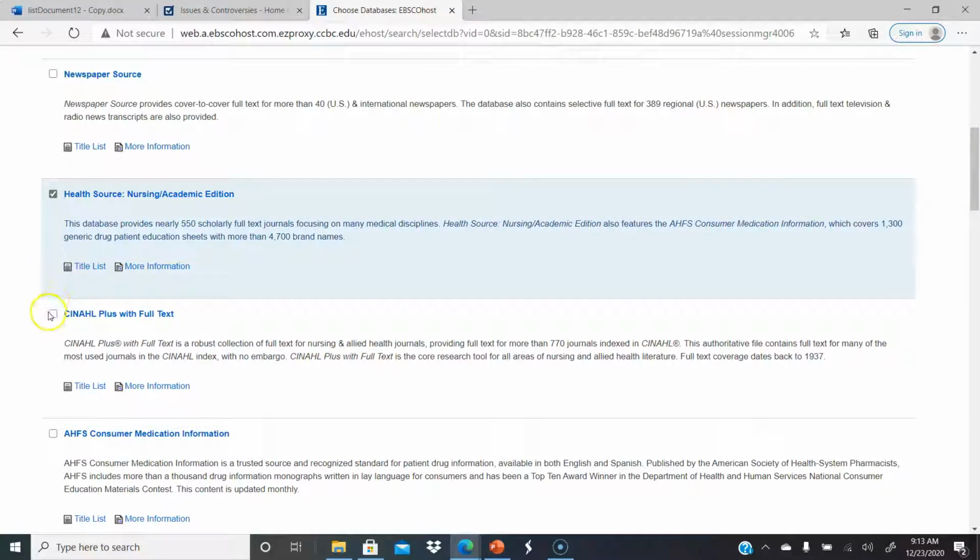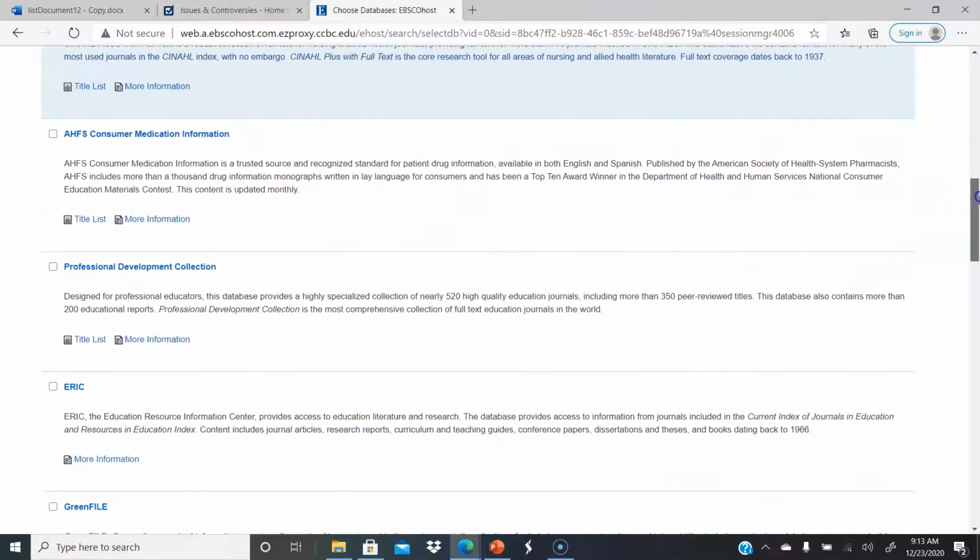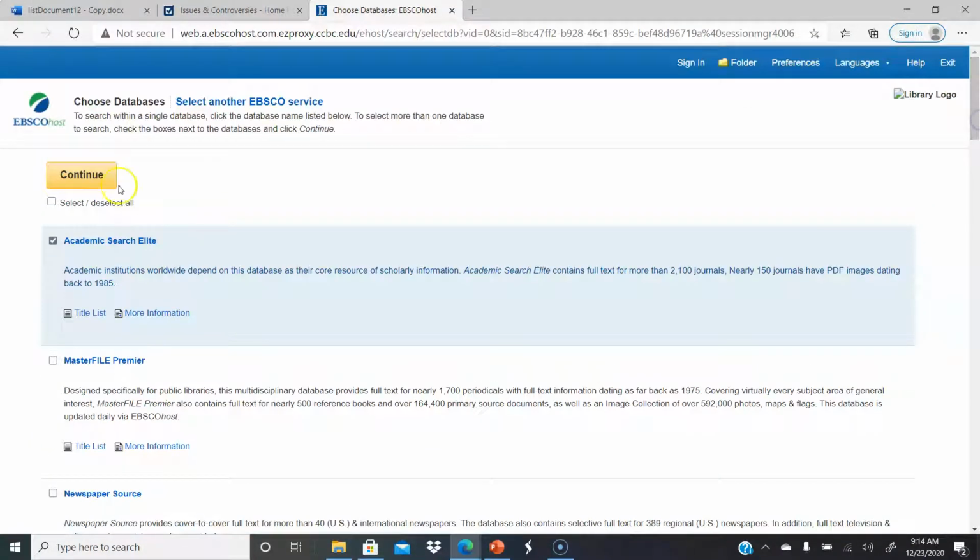as far as doing some research. And I did want to remind you to, as you choose where you're shopping for your information, do not select all. A lot of people think that's the easy way. Select all, get everything on my topic from all of these databases. And really, that just bogs things down. So you want to be specific and do a couple at a time so you can take in and see what's best for your topic. I think maybe I'm going to do Eric too. Now, normally I do two at a time, but we'll see what we have here. So now we continue to actually do our search.